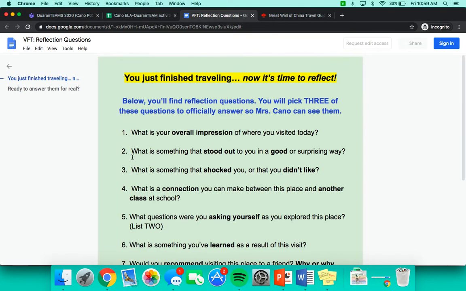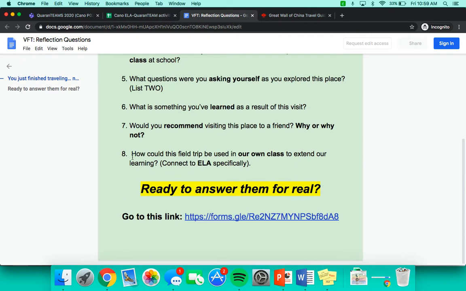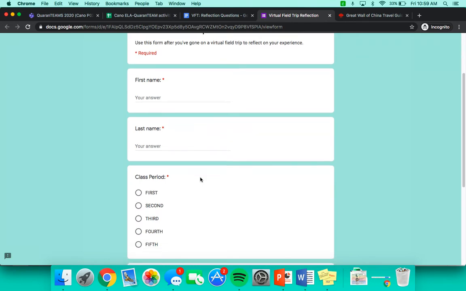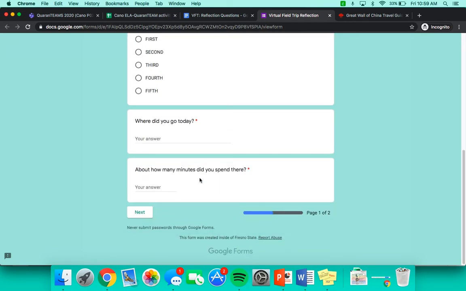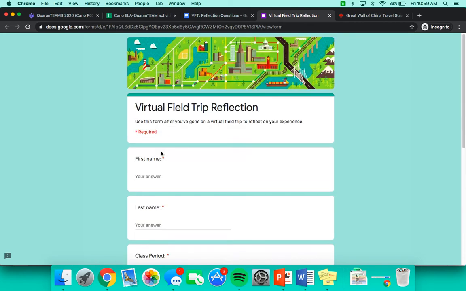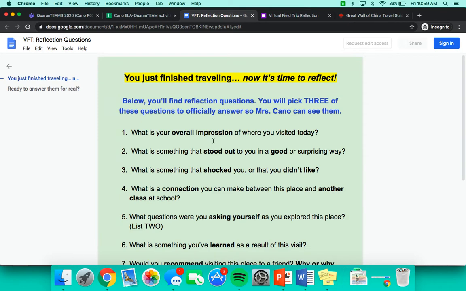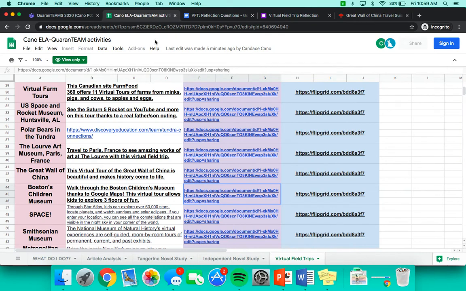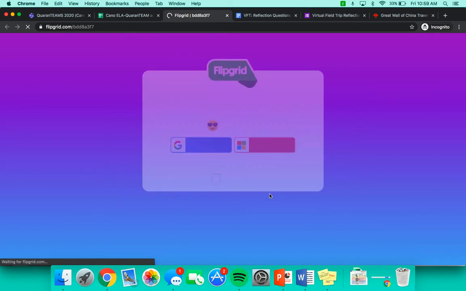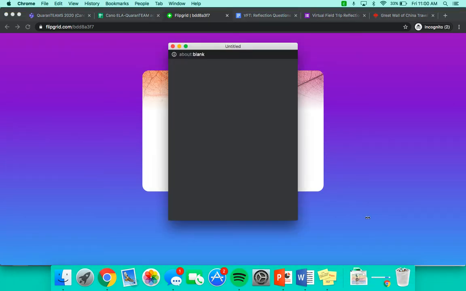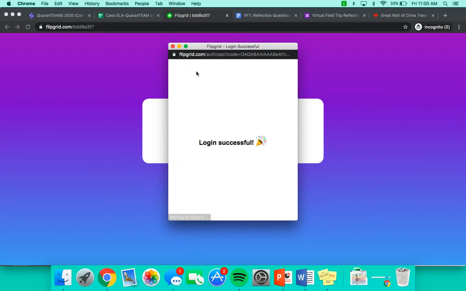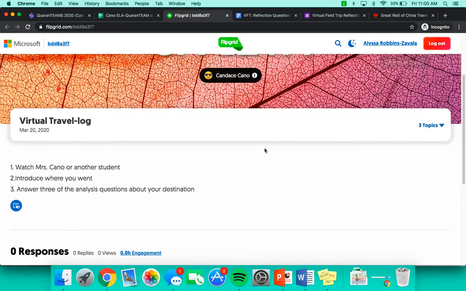So once I feel like I have a pretty good handle on what I would answer, I would go to this form. I would fill out my basic information. This is very similar to the other reflection forms if you haven't figured that out yet. And then on the next page, I would end up committing to three of these eight questions and submitting them officially. So consider this a three-part activity. Part one's exploring, part two is the Google form, part three is the Flipgrid. And this is where I will log in with my Microsoft account, with my school information.